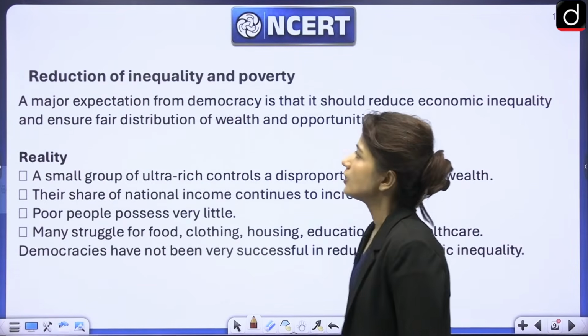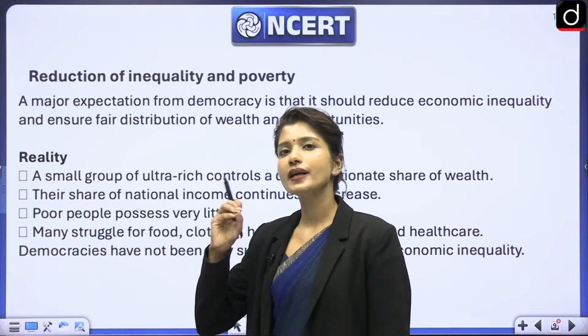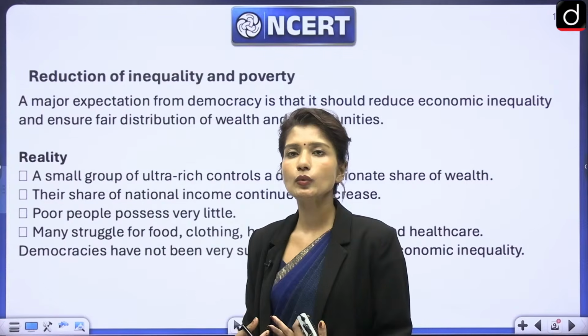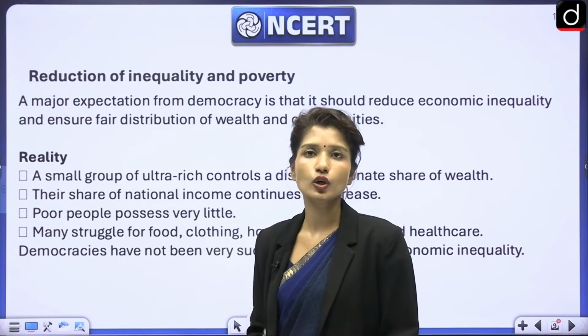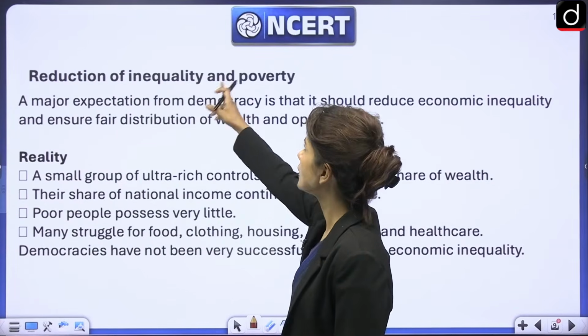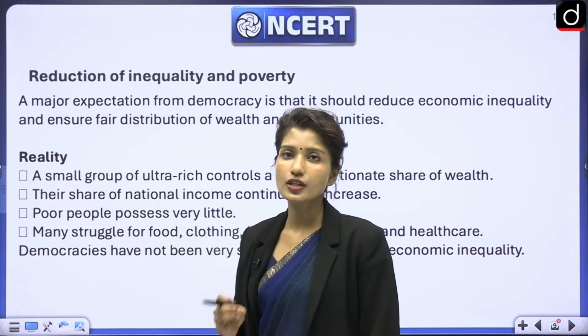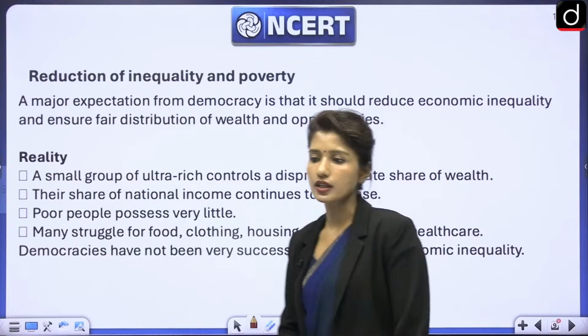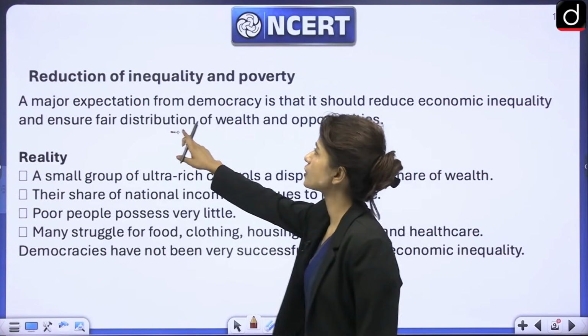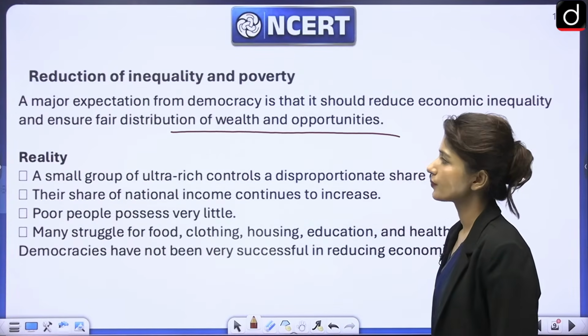Next, one of the major expectations from a democracy is social justice, that people will be taken care of. Especially in India, we talk about welfare society. So we should be focusing on reducing inequality and poverty. So this is one of the major expectations in a democracy, reducing poverty and inequalities and ensuring fair distribution of wealth and opportunities. What is the reality?